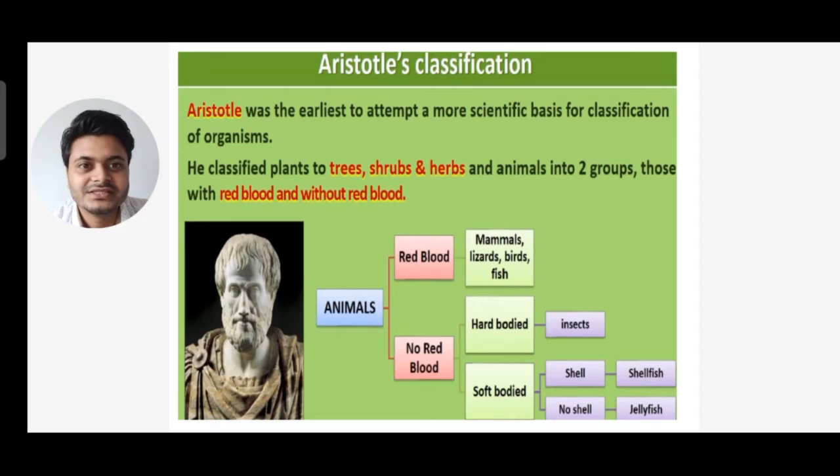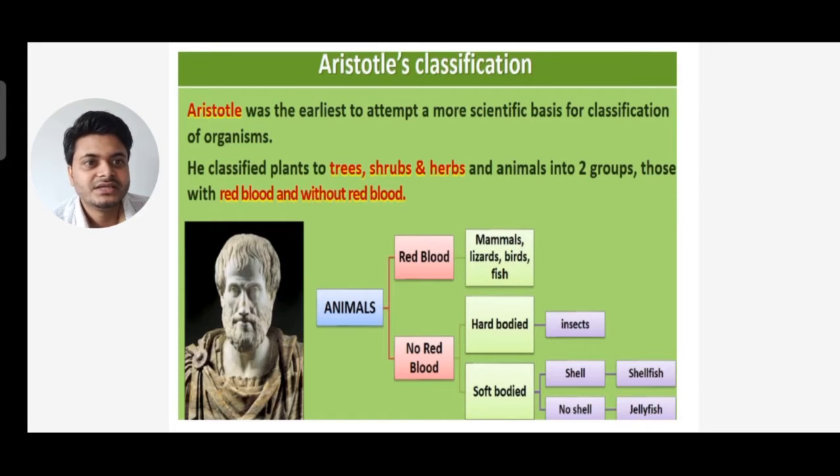You can see the picture of the scientist Aristotle here, and animals were classified into red blood and no red blood. In the red blood group we have mammals, lizards, birds and fishes. No red blood means those animals don't have red blood, and they are divided into hard bodies and soft bodies.